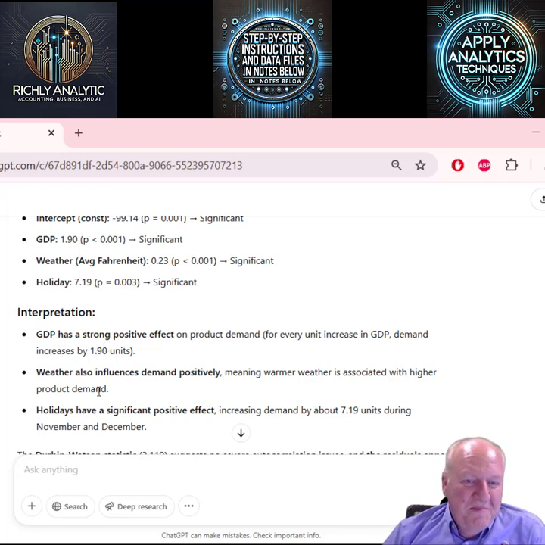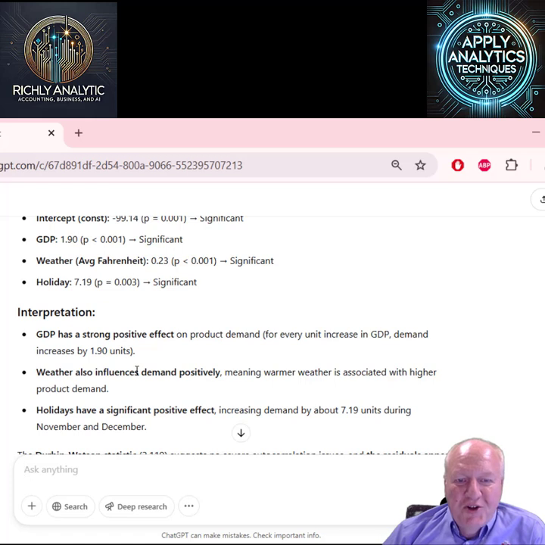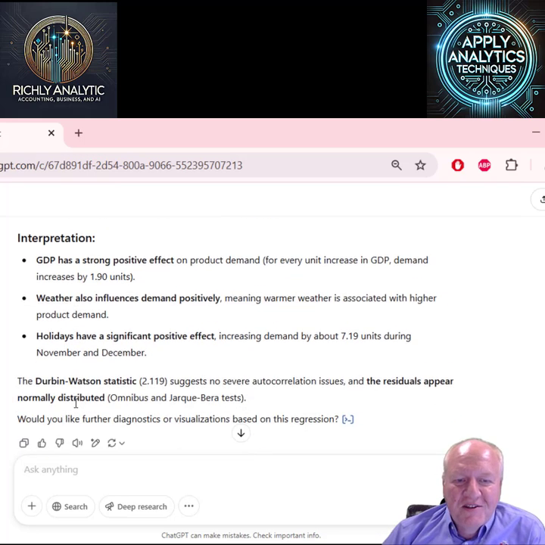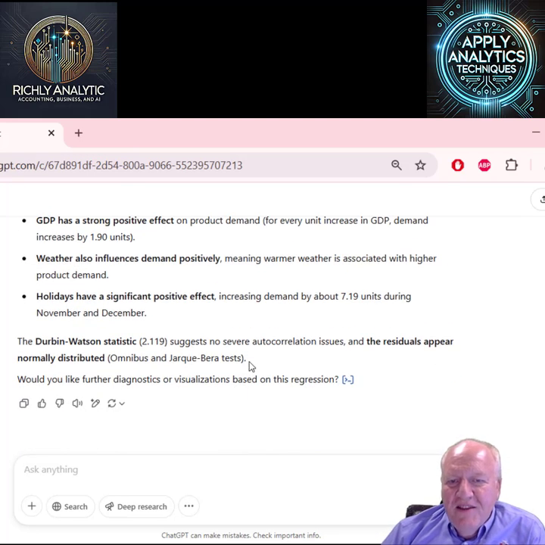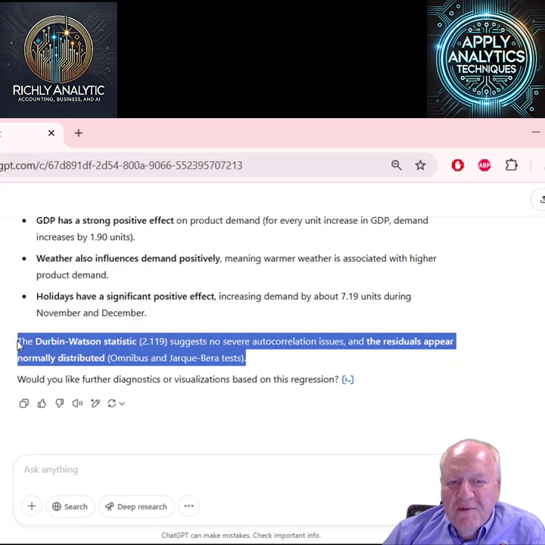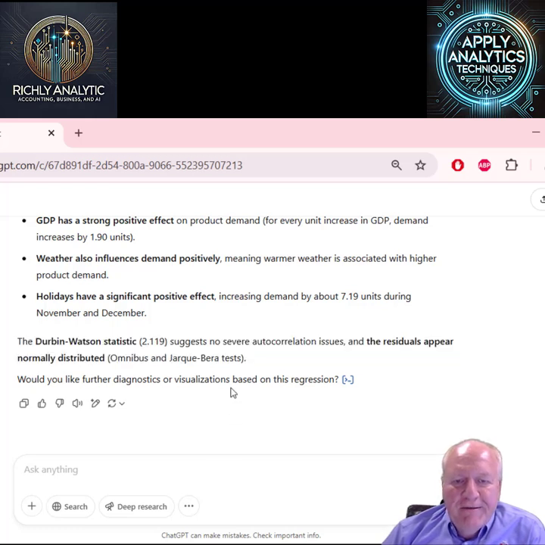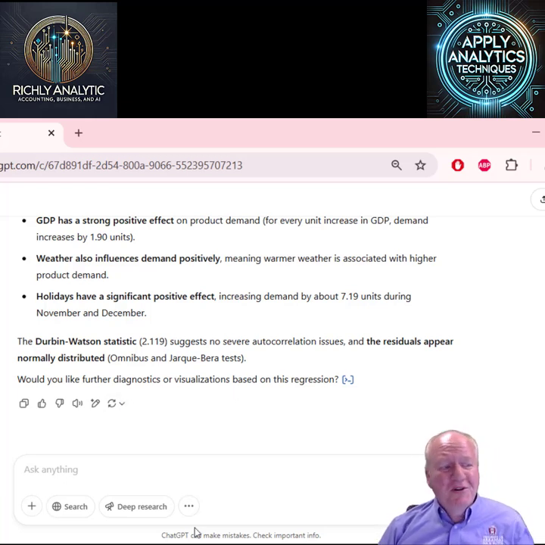Weather, as maybe we would have predicted, is also a significant predictor, when there's warmer weather, which we probably expected, and holidays as well. There are some other tests performed that might be for a more advanced course on regression analysis. But for now, we're just trying to see if it will run, and in fact it does.